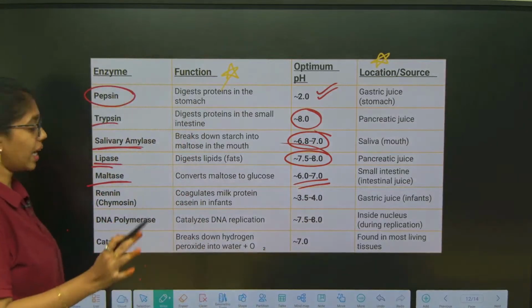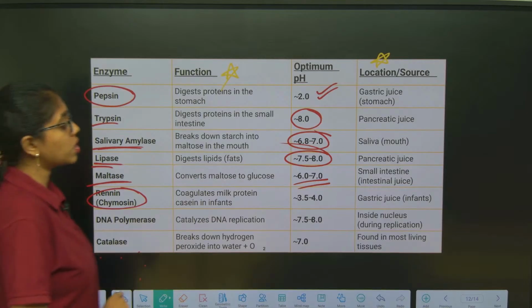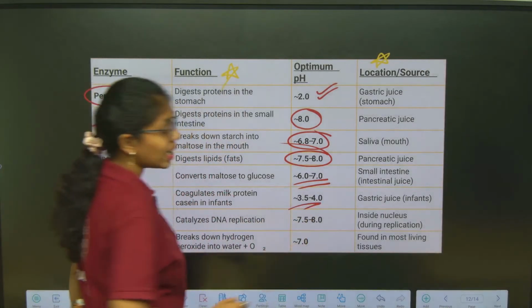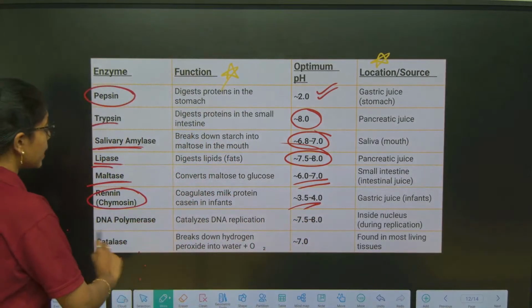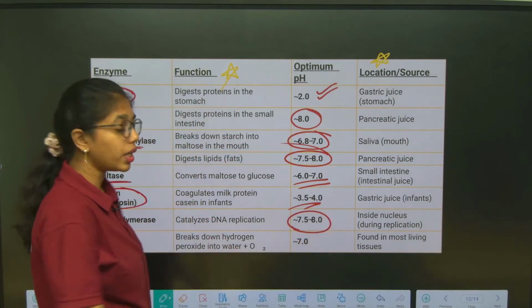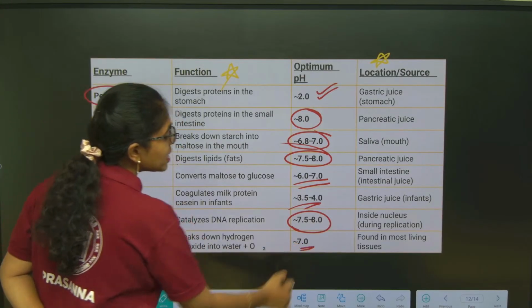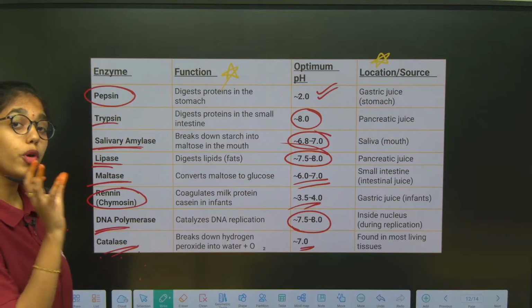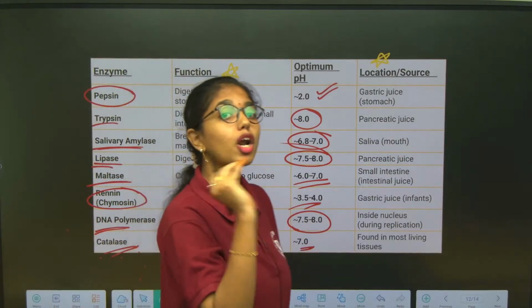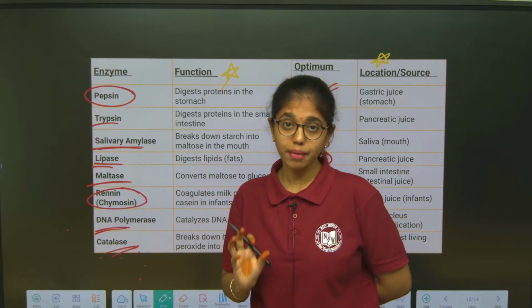to 7 pH, renin, that is also called as chymosin, optimum pH is 3.5, DNA polymerase, it has optimum pH of 7.5, catalase, its optimum pH is around 7 pH. So here proton concentration, the number of protons, will also decide the rate of reaction or enzyme activity.